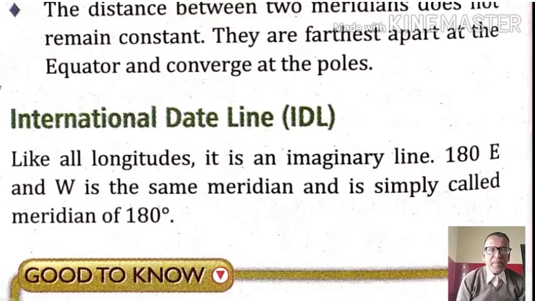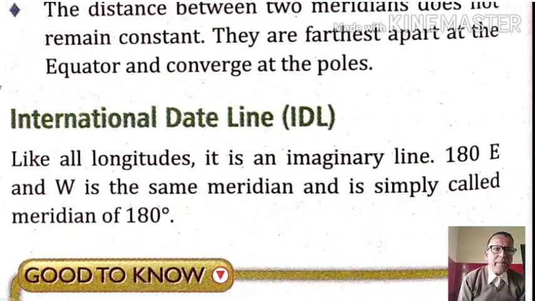International Date Line, IDL. Like all longitudes, it is an imaginary line. 180 degree east and west is the same meridian and is simply called meridian of 180 degree.